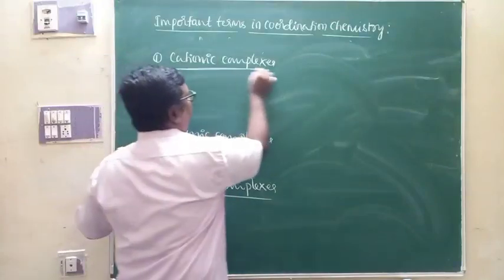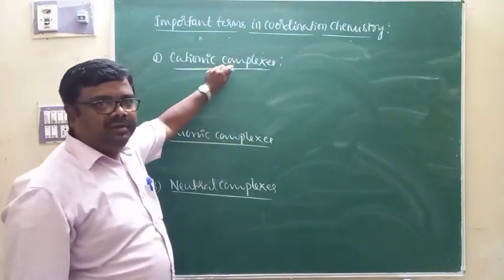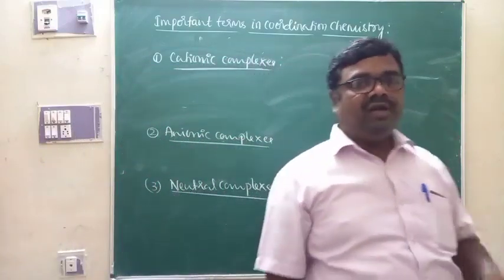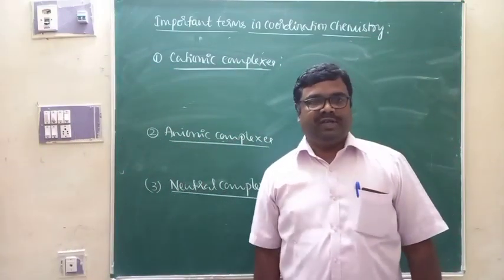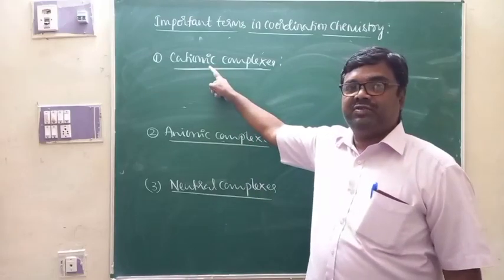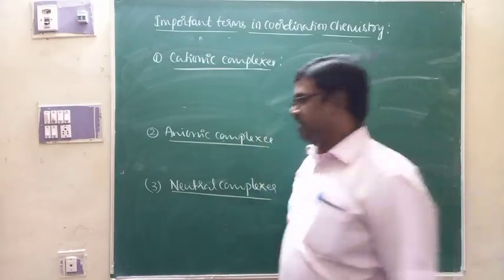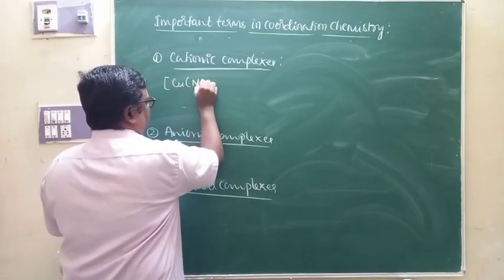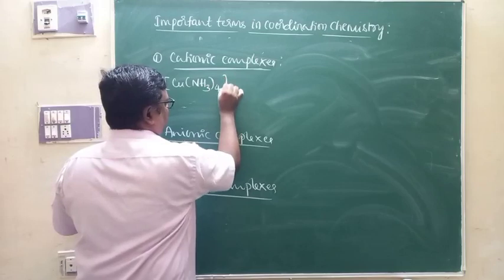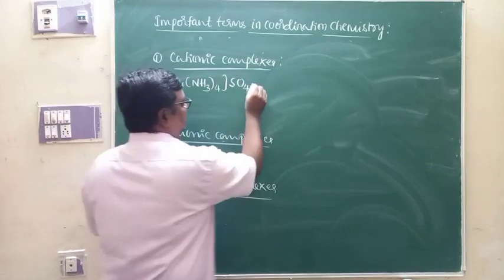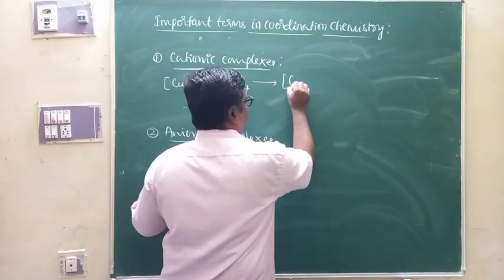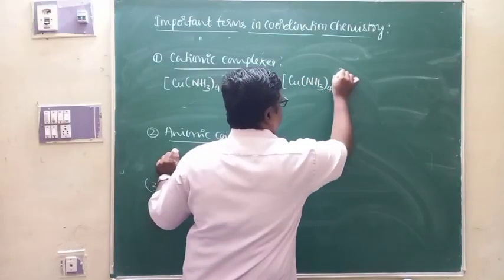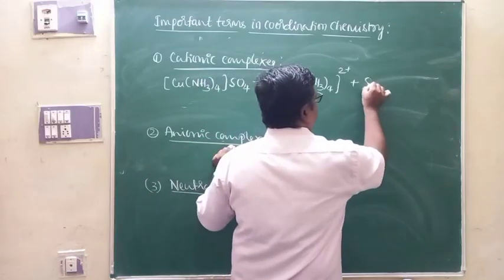As far as cationic complexes are concerned, these are the complexes which produce a positively charged coordination sphere. For example, if I take [Cu(NH3)4]SO4, this is one complex. If it dissociates in water, it produces [Cu(NH3)4]2+ and SO4 2-.